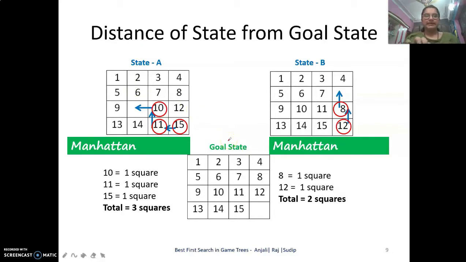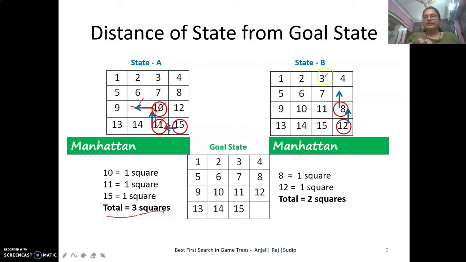In state A, if we move 10 here, 11 here and 15 here, state A will map exactly onto the goal state. So if we move 10 by 1 square towards the left, 11 by 1 square upwards, and 15 by 1 square towards the right, we get a total of 3 squares Manhattan distance.